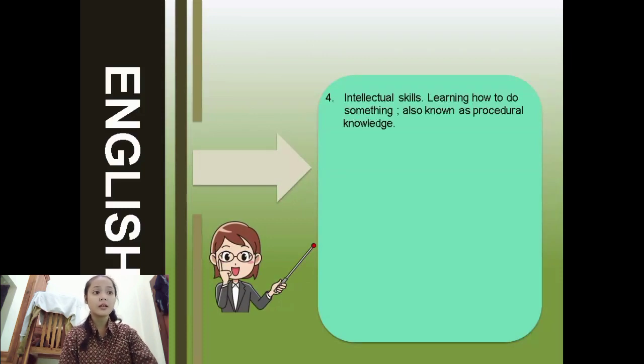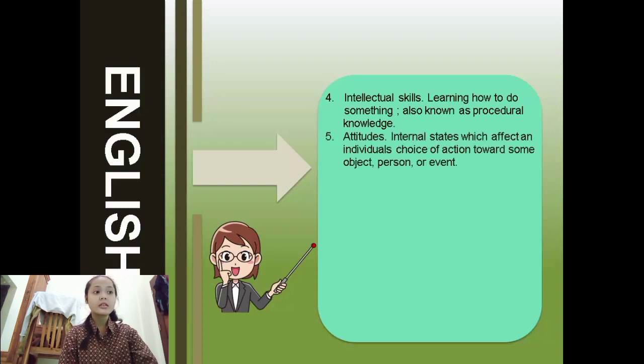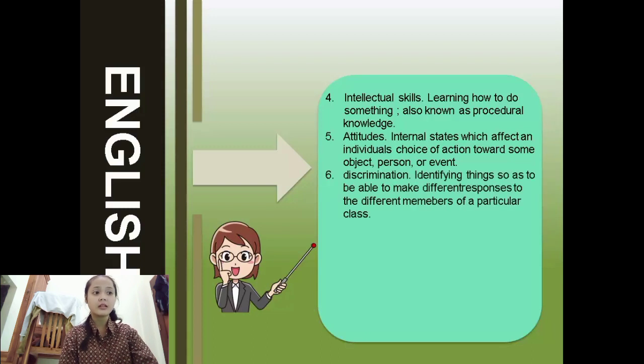Learning how to do something, also known as procedural knowledge. Fifth, attitudes. Internal states which affect an individual's choice of action toward some object, person, or event.